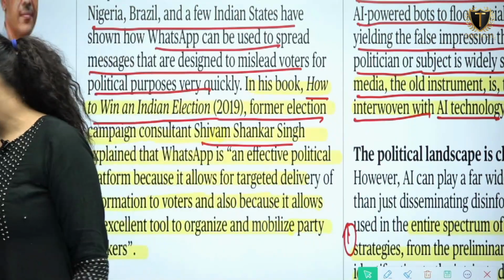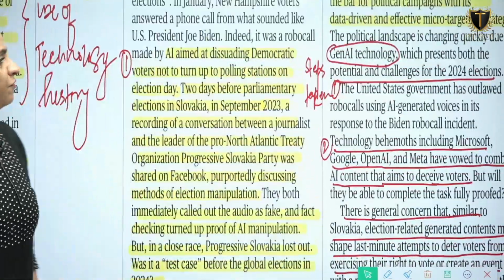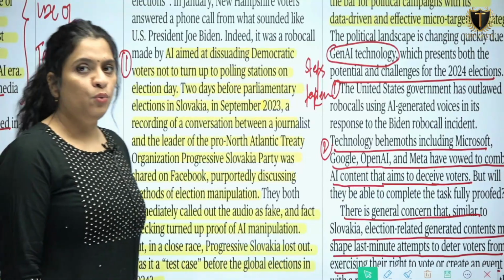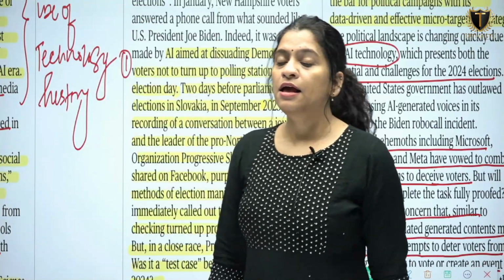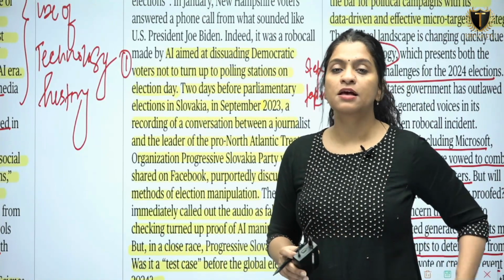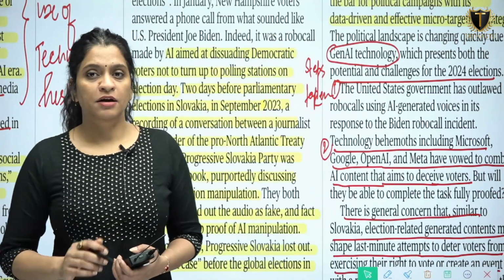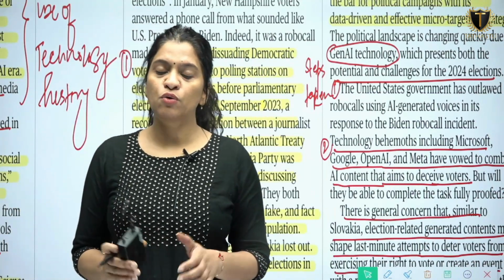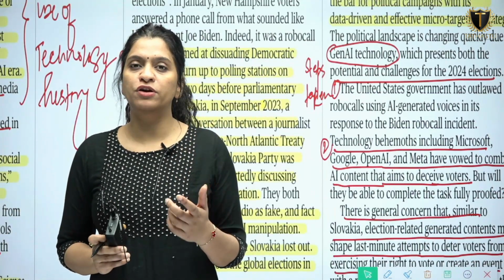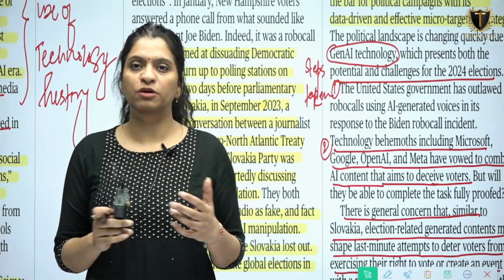And then global AI dangers. Now in the next paragraph there are instances highlighted by the writer that, if you look at global practices in some countries, AI was used to negatively influence or to bias the perspective of voters towards some person, contestant or political party.